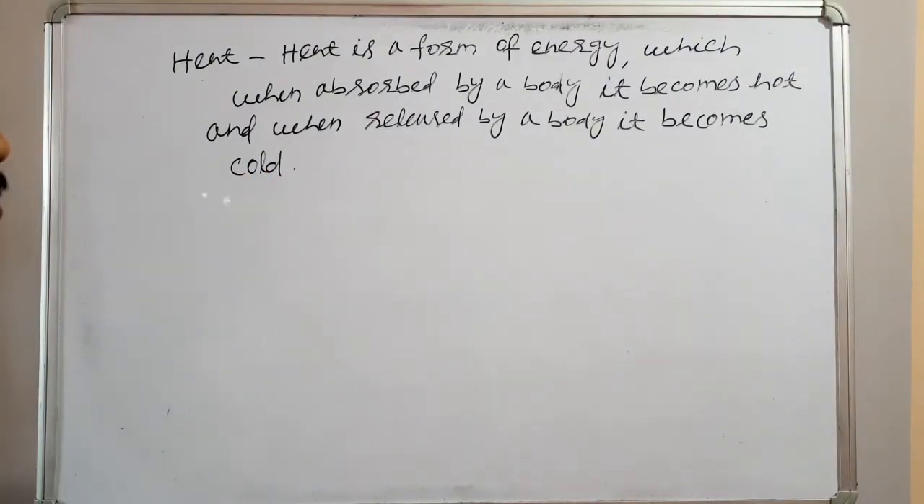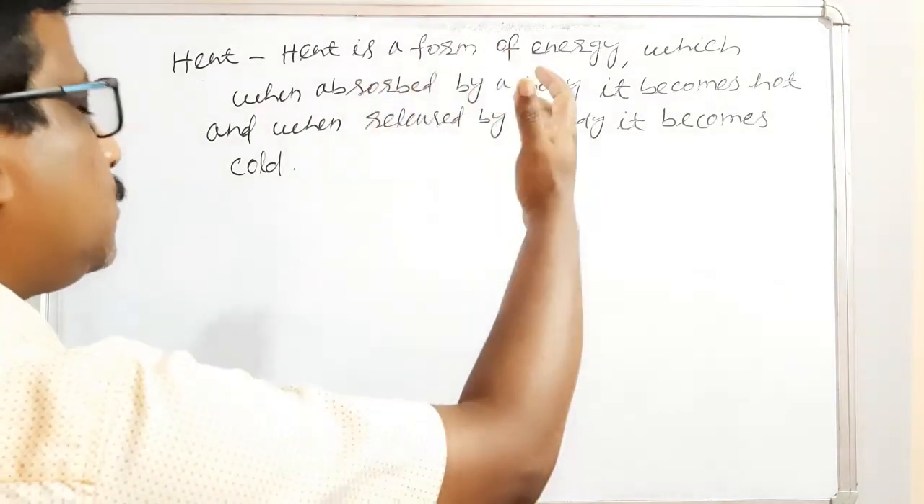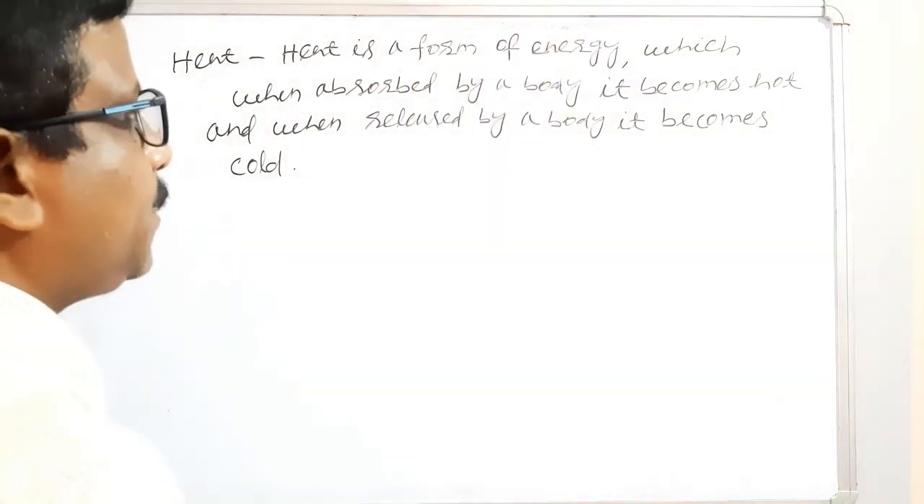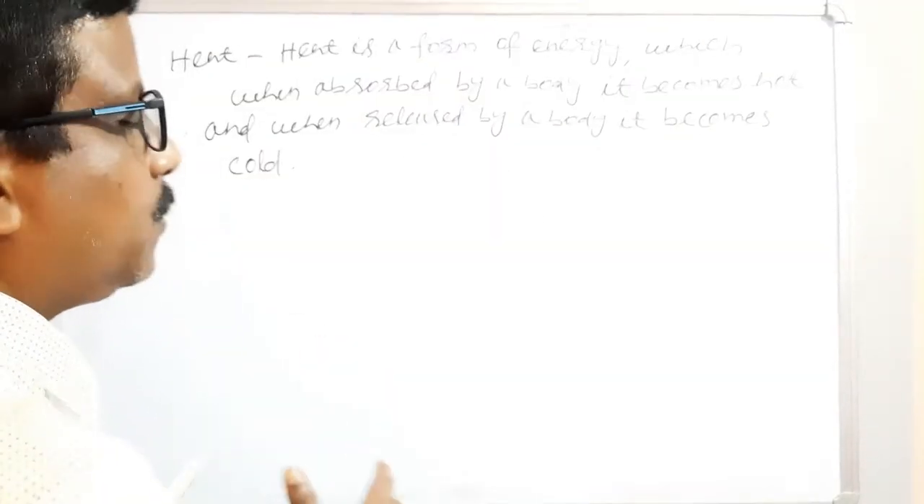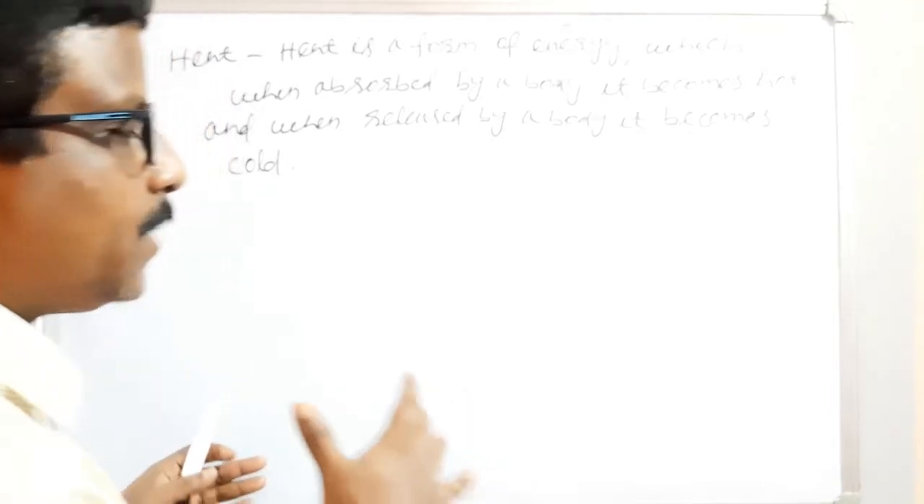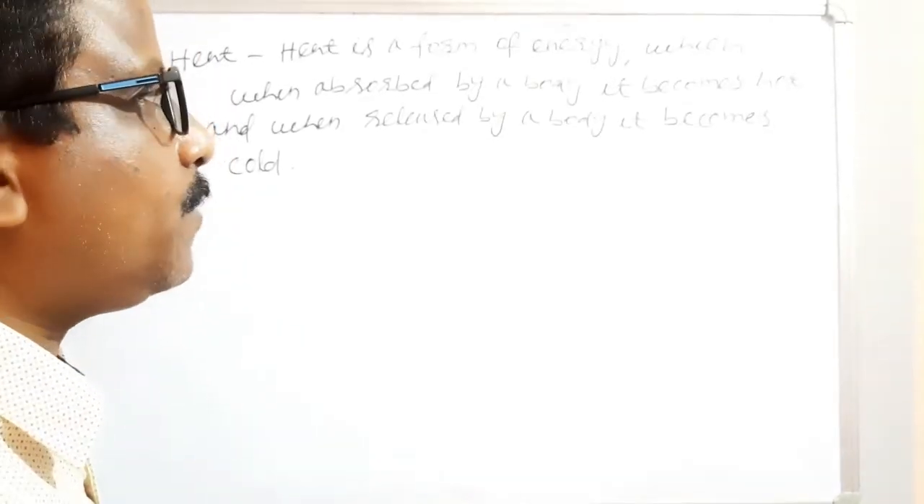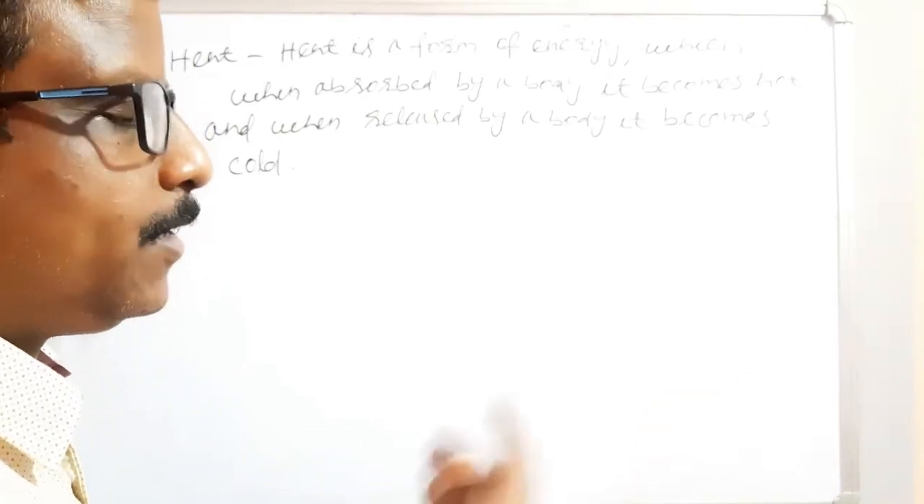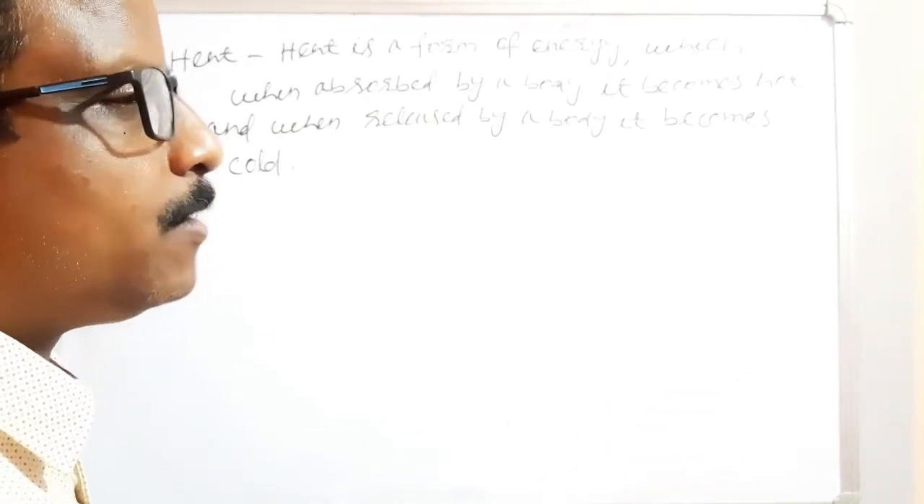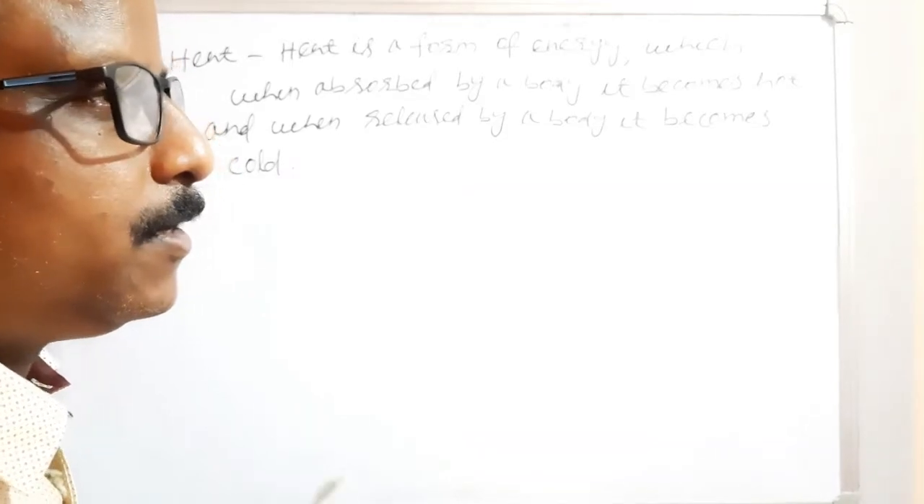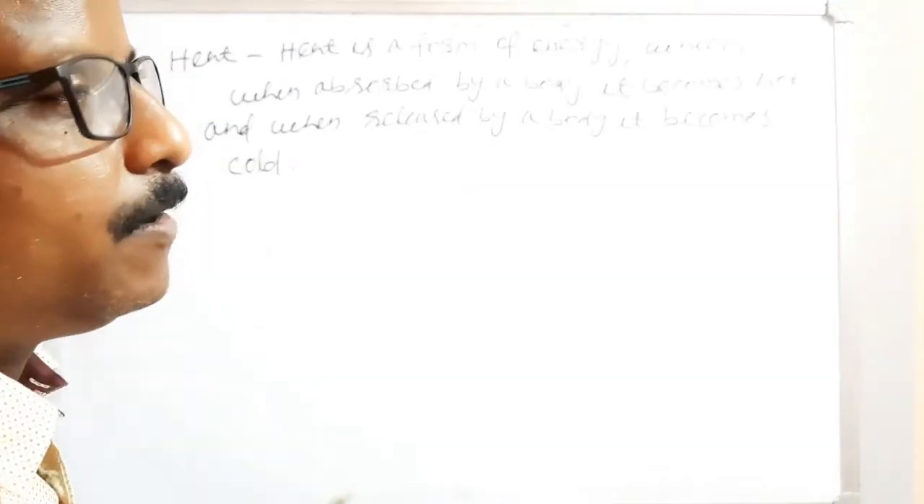So heat is a form of energy. You know that it is a form of energy. I have explained to you, which when absorbed, I have told you, when heat is absorbed by a body, then it becomes hot. When heat energy is released by a body, then it becomes cold. So this is the definition of heat.